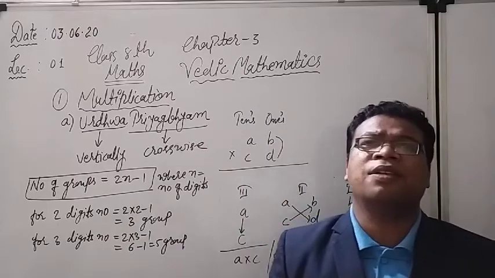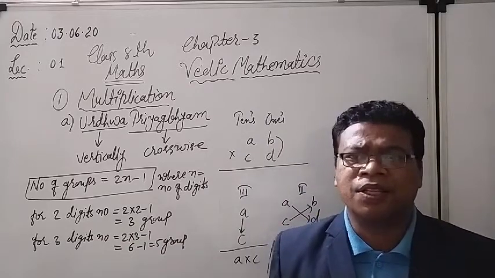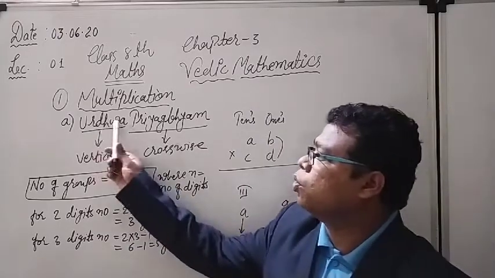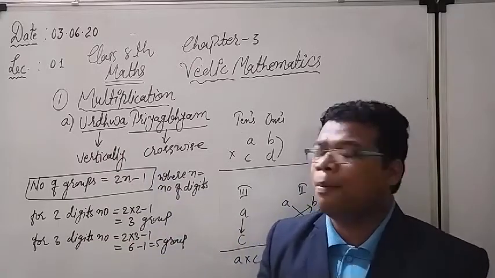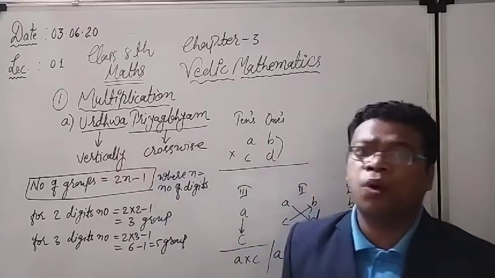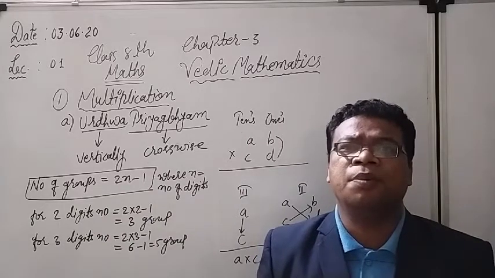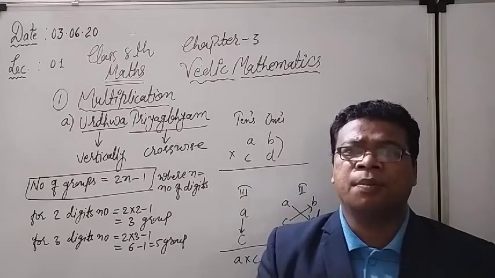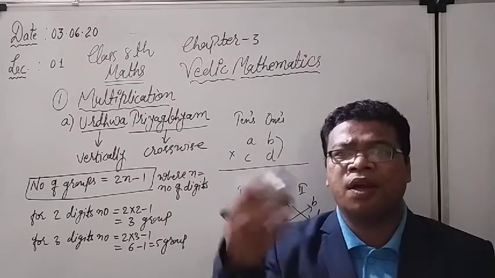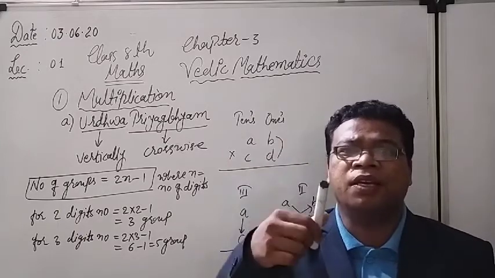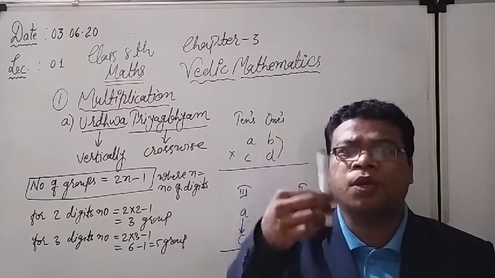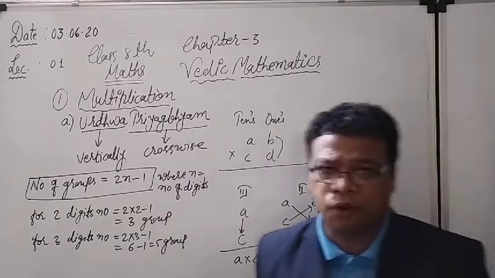So it has been derived from that particular book. Urdhva is a Sanskrit word. If you see the meaning, what is the meaning of Urdhva here? Mathematically, Urdhva means vertically. What is the meaning of vertically? Vertically means one after the other. Means if the two digits are written one after the other, directly, vertically. Okay, you can understand it as a perpendicular axis. Okay, that you will see later on.